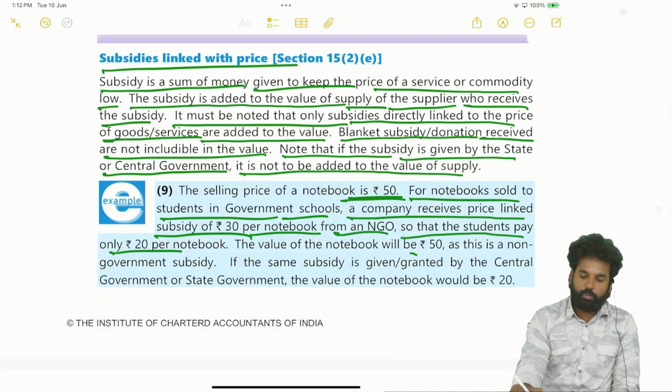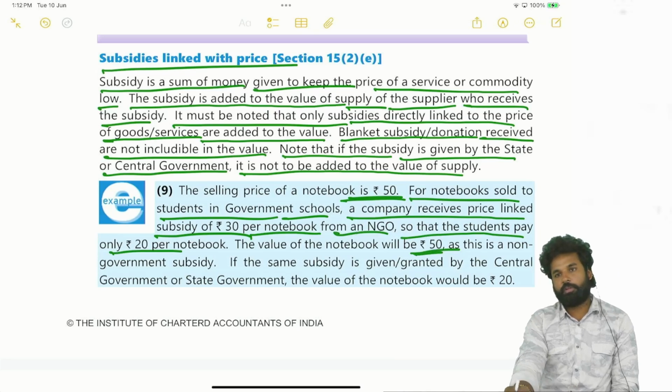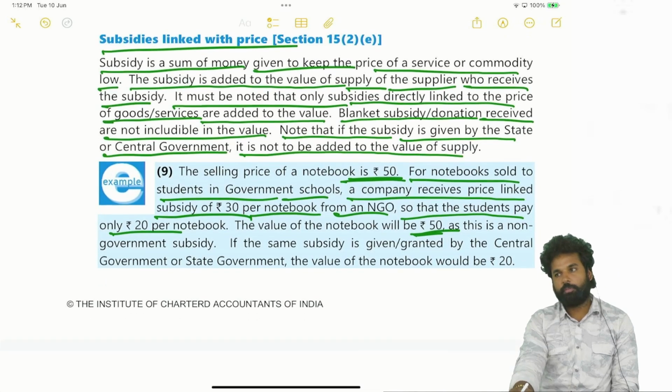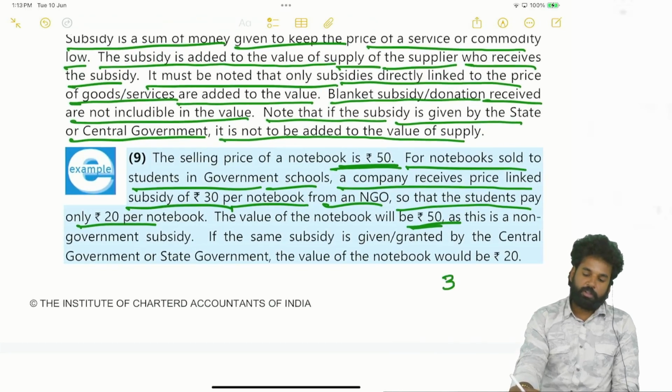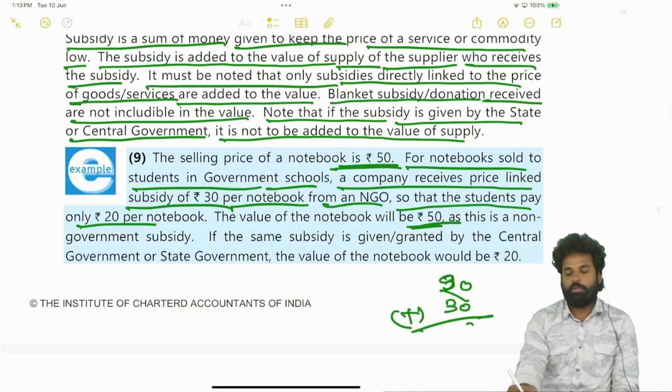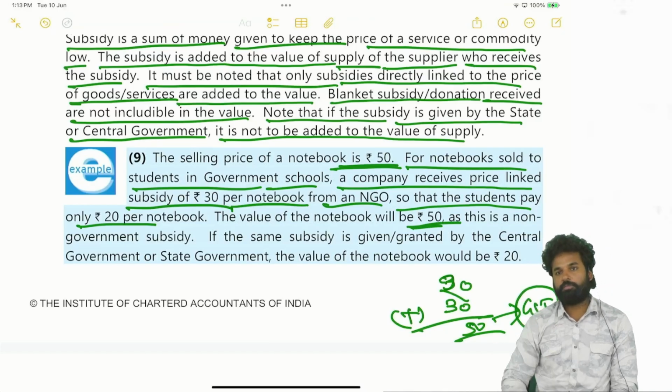The value of the notebook will be 50 because the subsidy is linked to the price of each notebook. So even though 20 is the actual consideration, 30 subsidy will be included, total 50. On this 50 GST will be charged. So whenever it is a lump sum donation, for notebooks you are to see, notebooks are given to the students at 50 rupees.